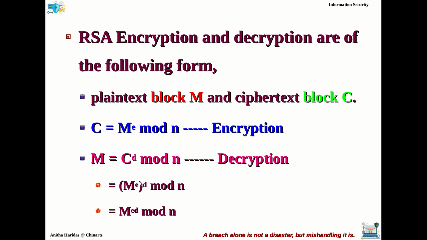So M power E power D, that is M power ED mod N, will be equal to M. So here the plain text block M is equal to M power ED mod N. E and D are the two values which are to be calculated and determined in the RSA algorithm. I repeat, E and D are the two values which are to be chosen and calculated.